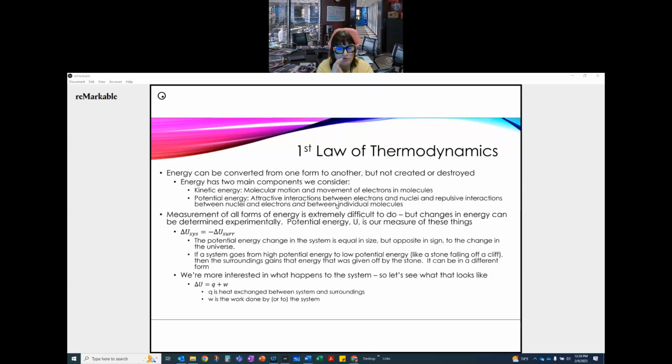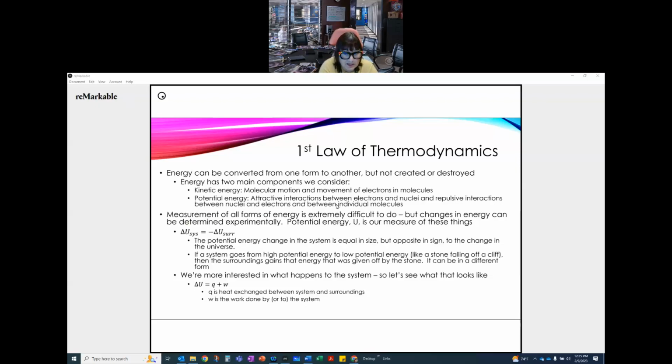Okay. Now, measurement of all forms of energy is extremely difficult to do. Very, very, very hard. But changes in energy can be determined experimentally. So we can say, okay, I don't know exactly what the energy is here, but I can say, here's where it started, here's where it ended, so I can look at that. That potential energy, U, is our measure of these things. Okay, so the ΔU of the system is always equal to the negative ΔU of the surroundings. So the potential energy change in the system is equal in size, but opposite in sign to the change in the universe. So if my potential energy goes up in my system, then the potential energy in the universe has to go down. That kind of relationship exists.